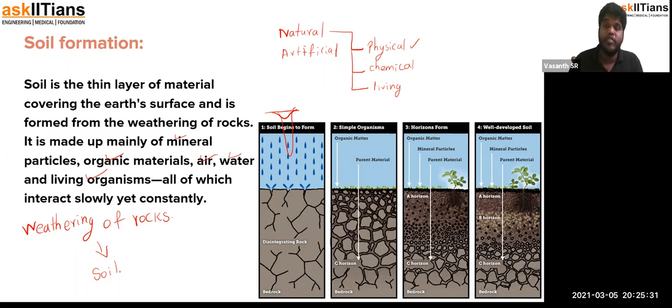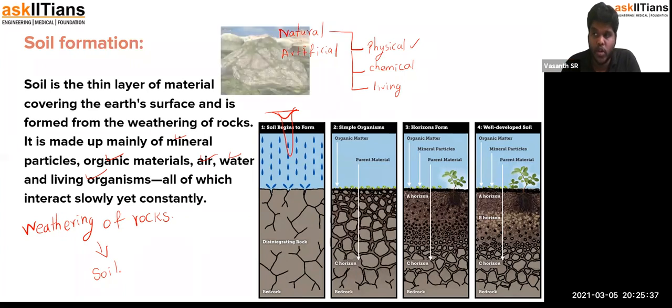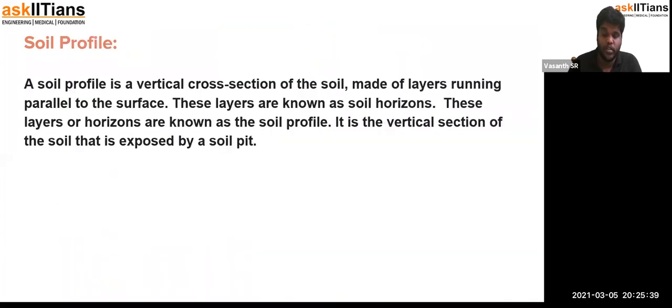Now, the next topic which we're going to talk about is soil profile. So soil profile is one of the most important things. If you take a cross section of a soil, in a parallel surface, you will see several layers or horizons. So these horizons represent different types of composition of materials, which we'll be seeing in the next slide.